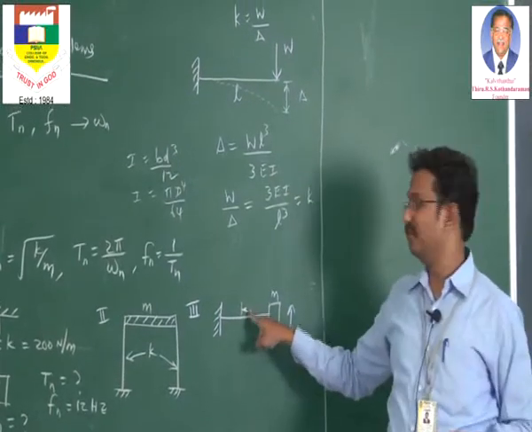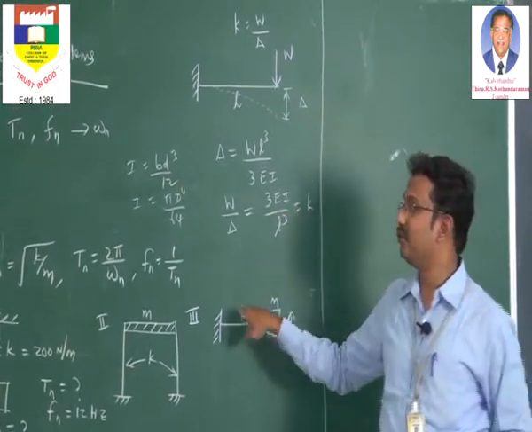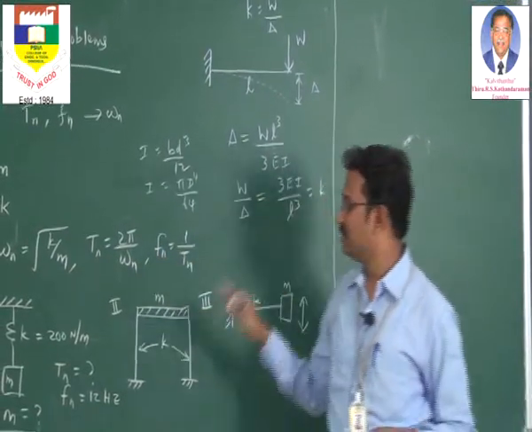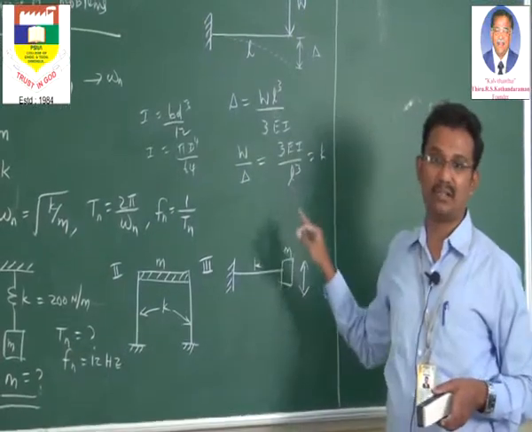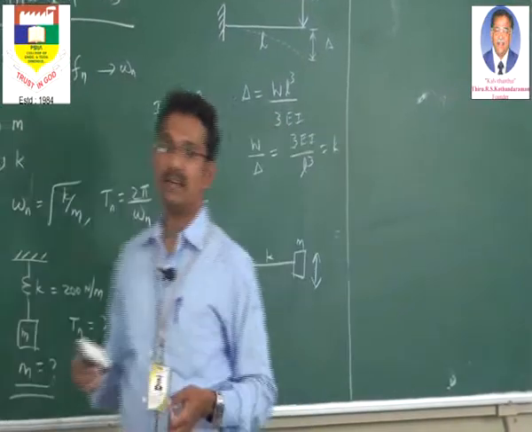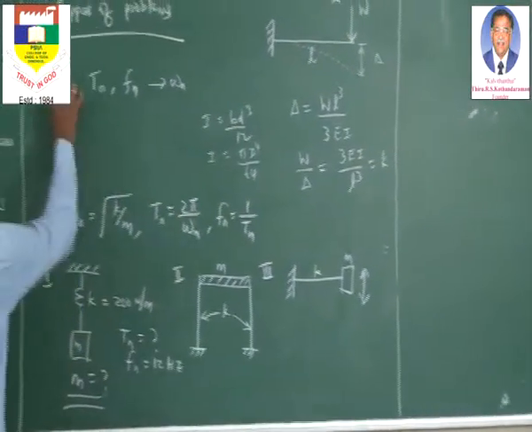Now if K is known with this formula, we can directly go for finding omega n and we can find Tn and Fn. That's all. So this variety of problem is little typical. So we have to be careful in finding the stiffness. Next variety is we can play with the simply supported beam.